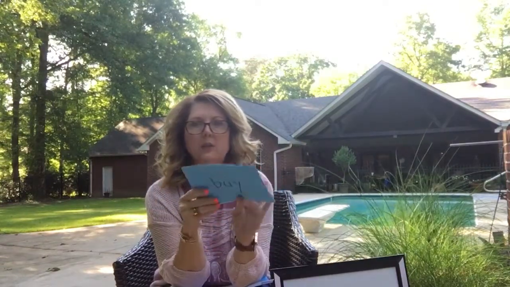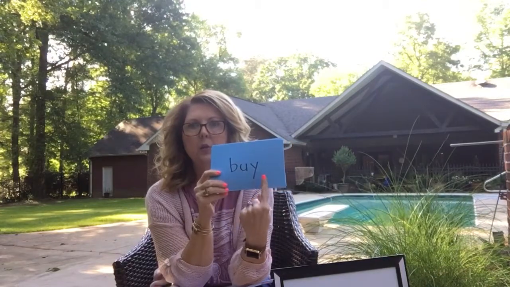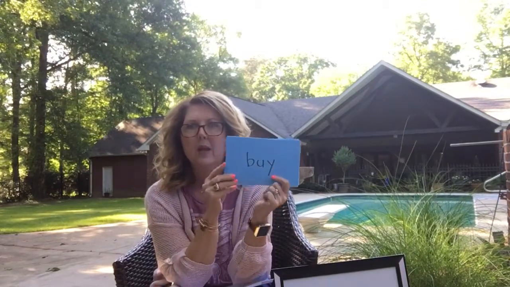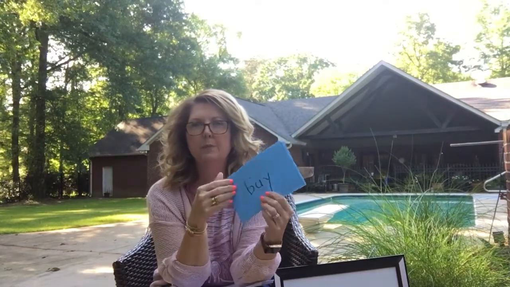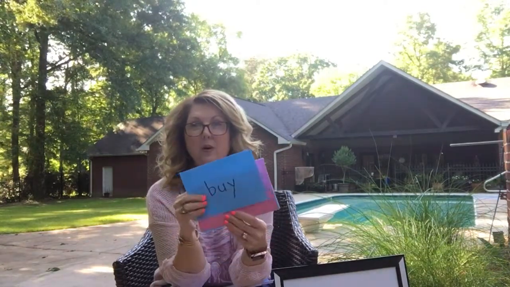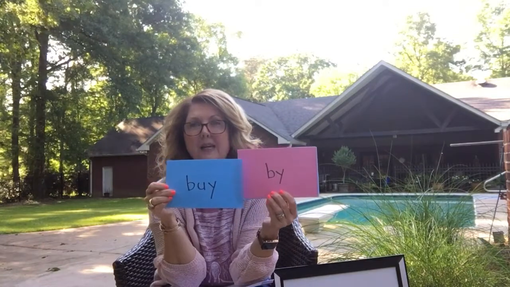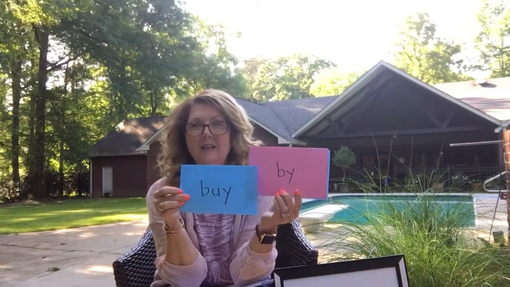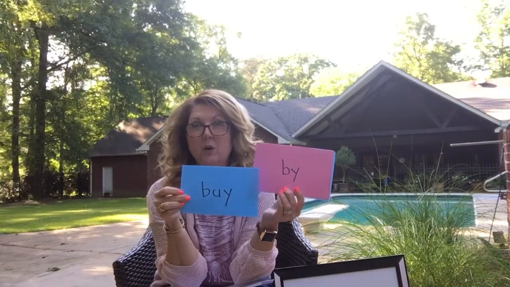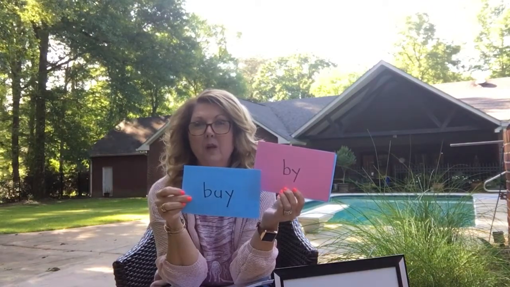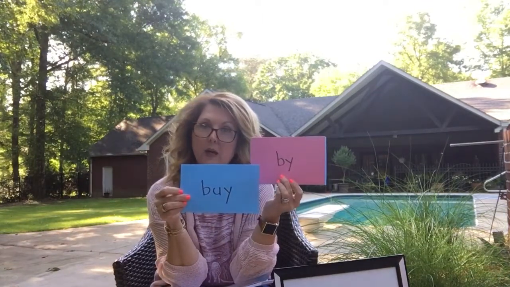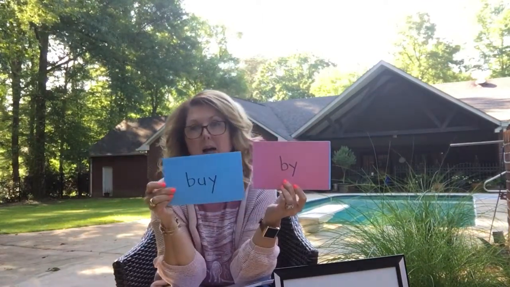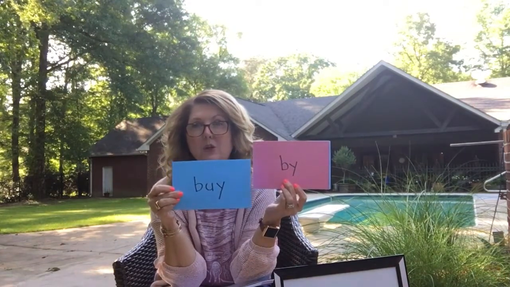All right, the next one is this, B-U-Y, buy. Now this word buy means when you go to the store and you use money to get something, you buy it. There's another way to spell that word, and it's like this, B-Y, by. So that's like a direction word. He's standing by me, or go over there by the tree. So by, this way, spelled B-Y. Buy, like getting something at the store, is B-U-Y, buy.